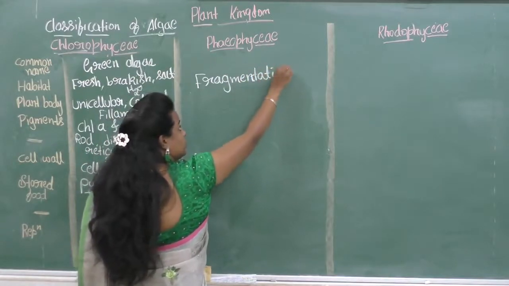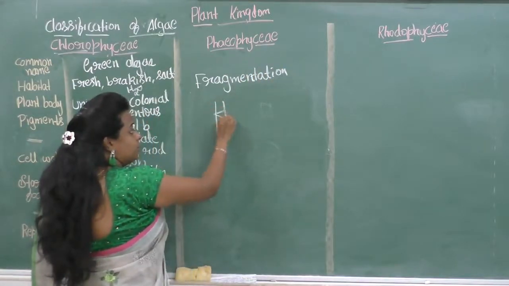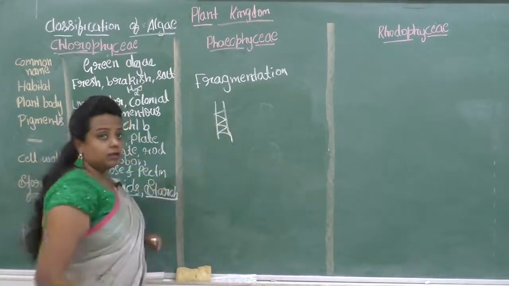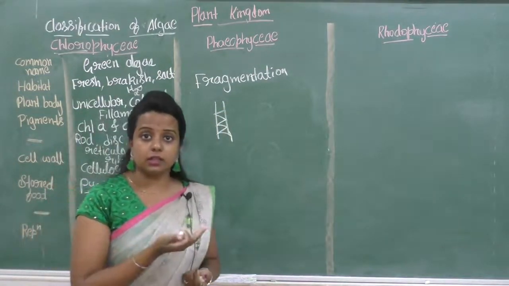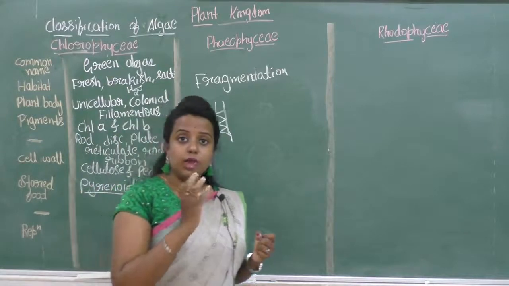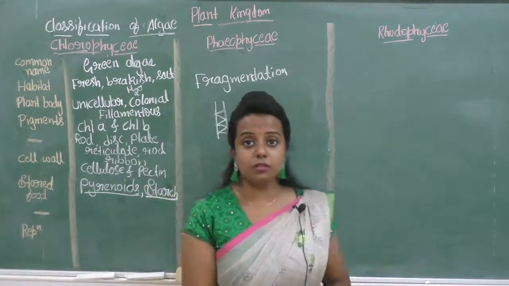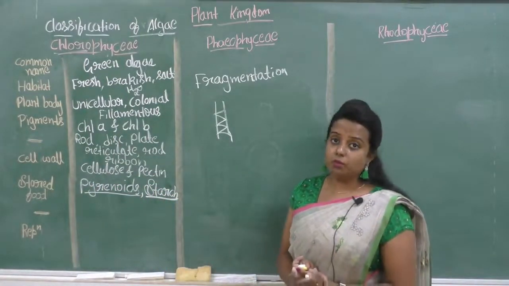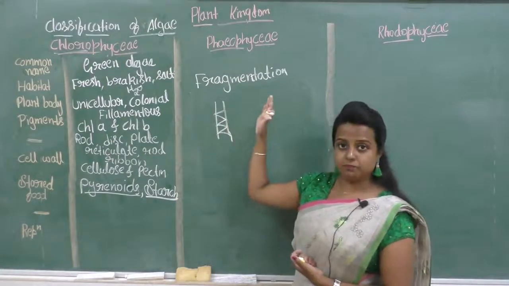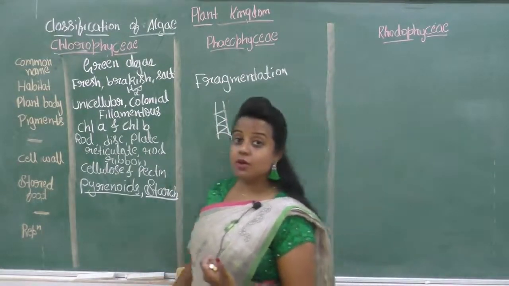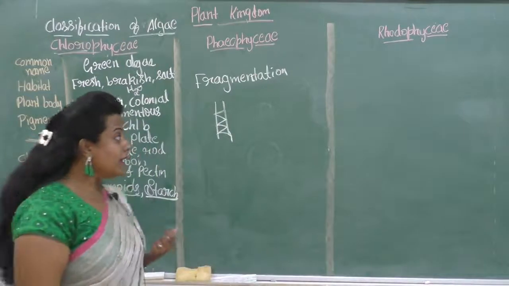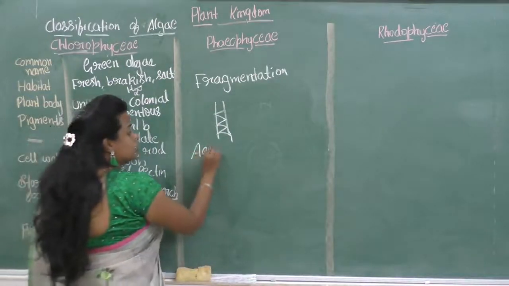Fragmentation means, if you take Spirogyra as an example, it will cut at any part. From that part, new gametes will be formed and later on a new individual will be formed from the cut part. Okay? So that is known as fragmentation. Next is the asexual reproduction.